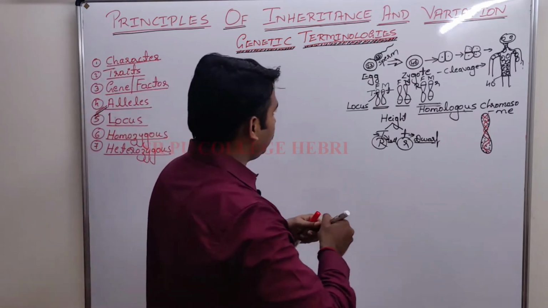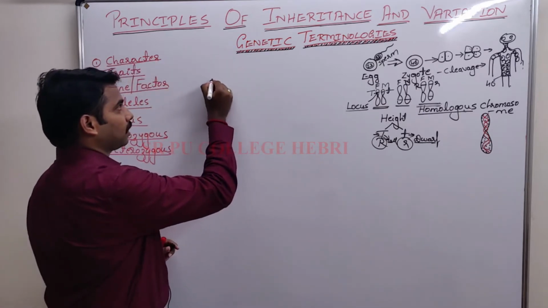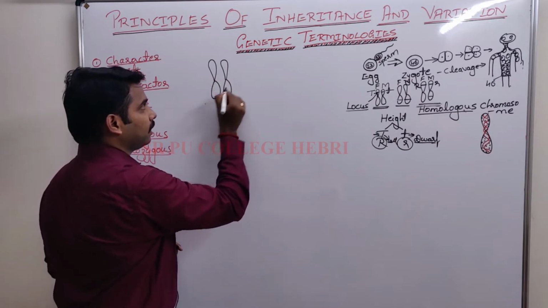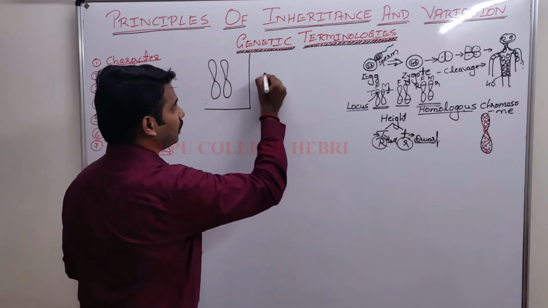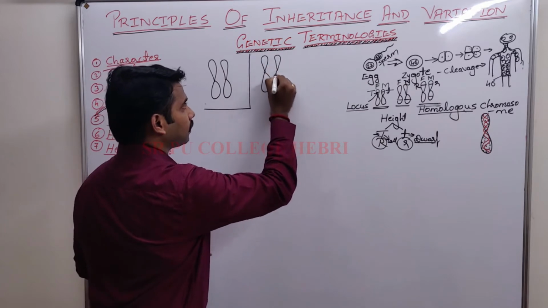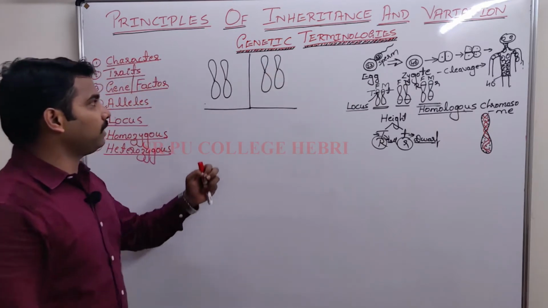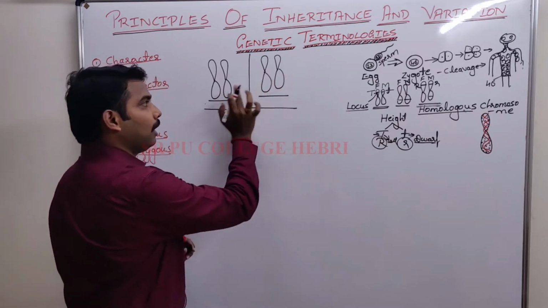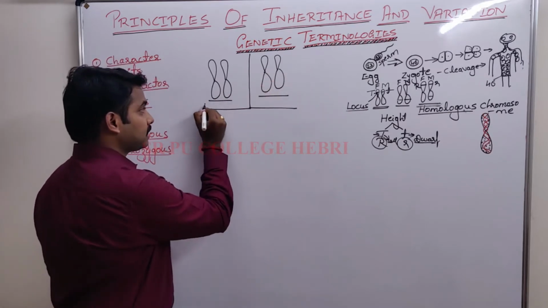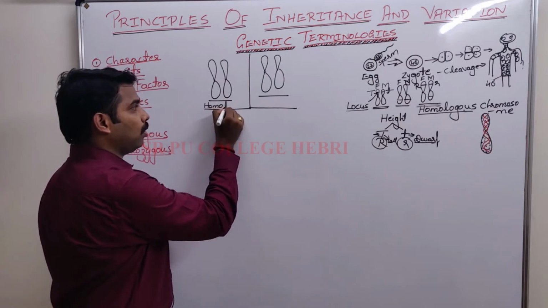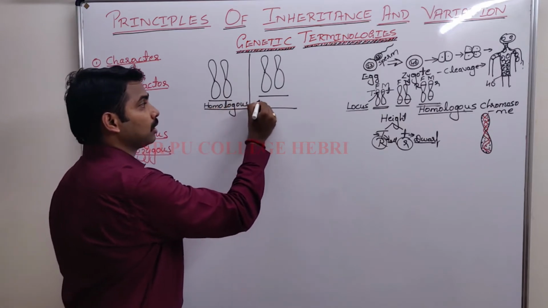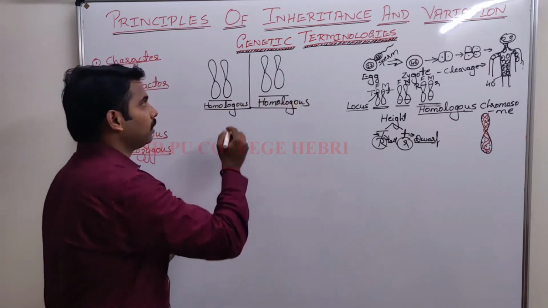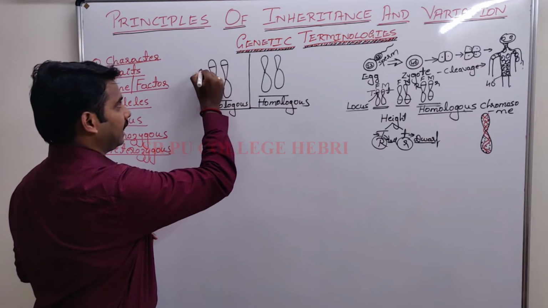Now let me represent it here. Consider that, okay, here I am drawing one condition. Let me draw one more here. Okay, I am giving you here two examples. In both the cases, these are the homologous chromosomes. Homologous chromosomes, no doubt. Now, in the first case, I will write like this.